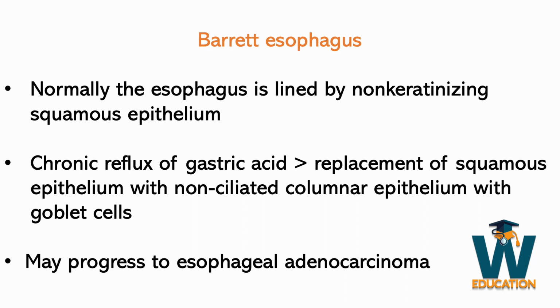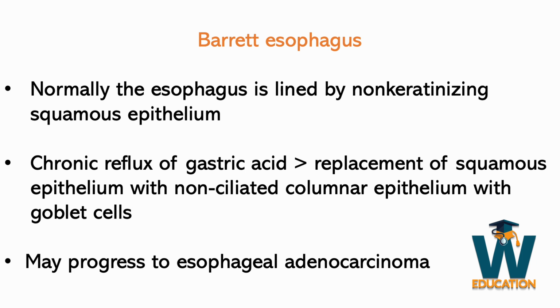A classic example of metaplasia is something called Barrett's esophagus. Normally, the esophagus is lined by non-keratinizing squamous epithelium. People that have gastroesophageal reflux disease have chronic reflux of gastric acid into the lower esophagus. This chronic irritation of the lower esophagus by gastric acid causes reprogramming of those stem cells to produce a type of epithelium that can better handle that acid.